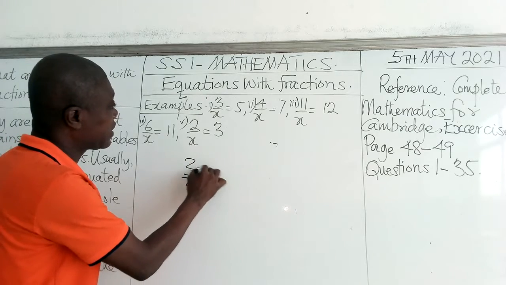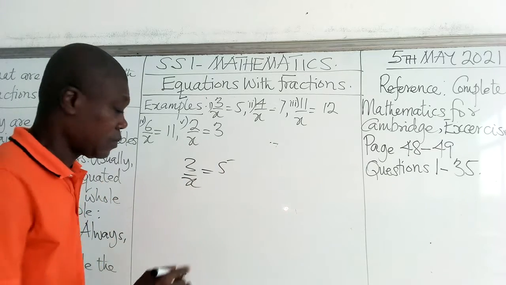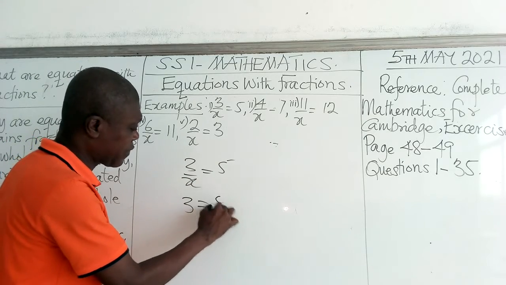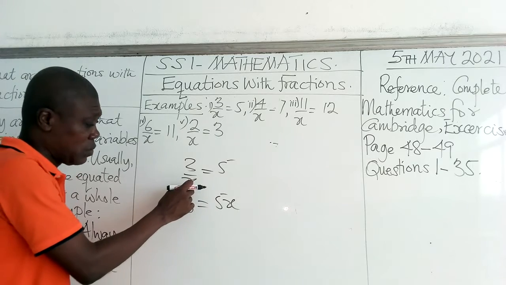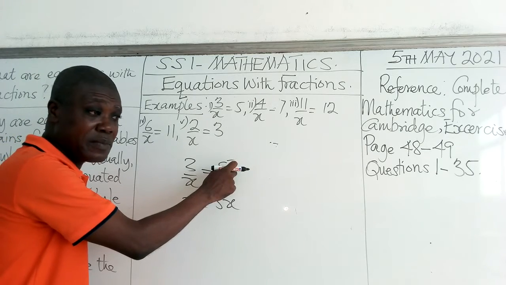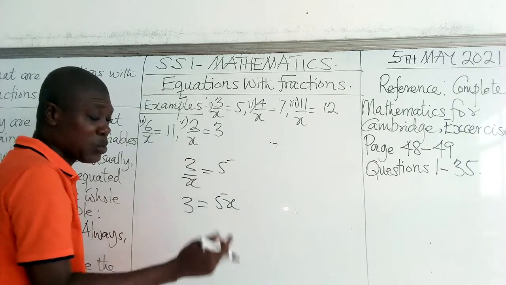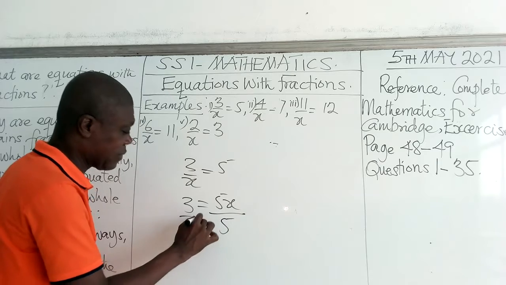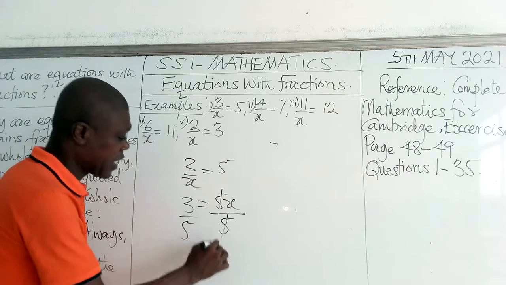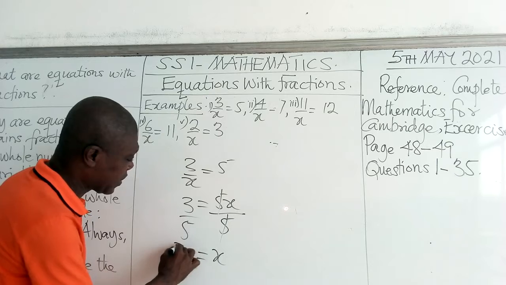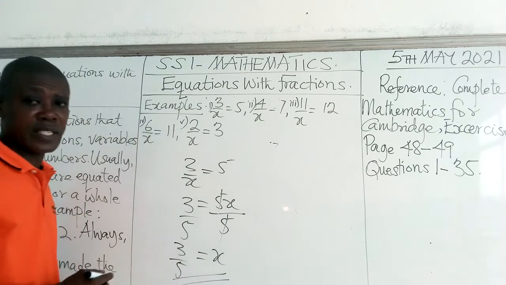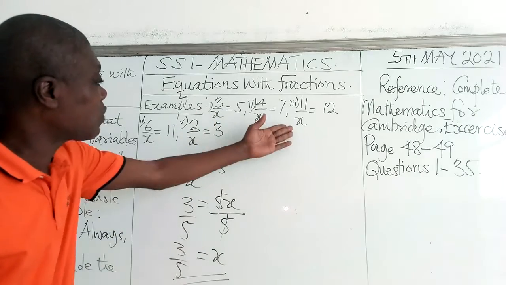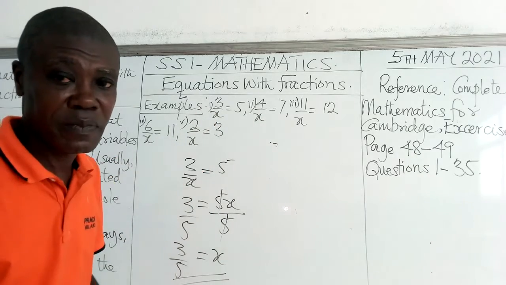3 out of x equals 5. What do we do? We shift this here. So this becomes 3 equals to 5x, because we multiply 5 with x. So we have 5x. So what do we do? We divide both sides with the coefficient, which is 5. So 5 will go, 5 will go, and then our x will be 3 out of 5. That is our answer. It goes to the second one, the third one, the fourth one, and the fifth one.